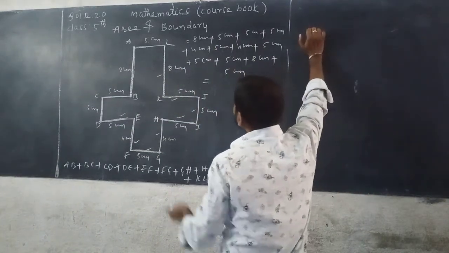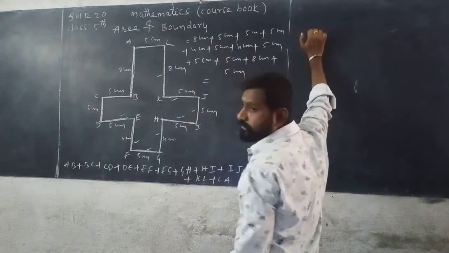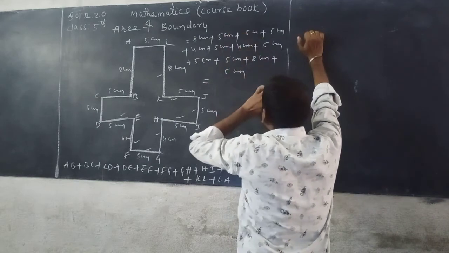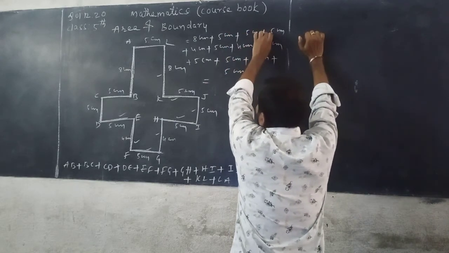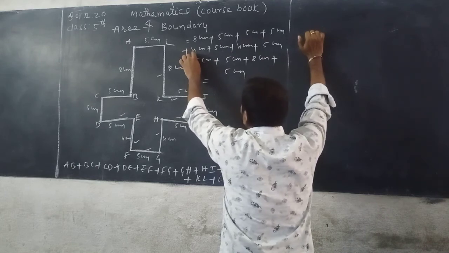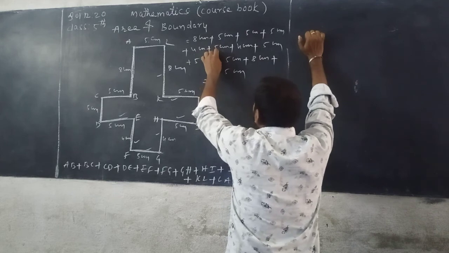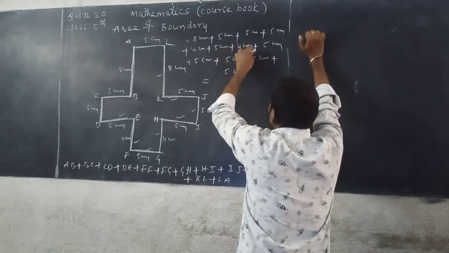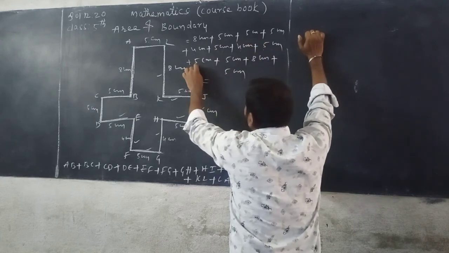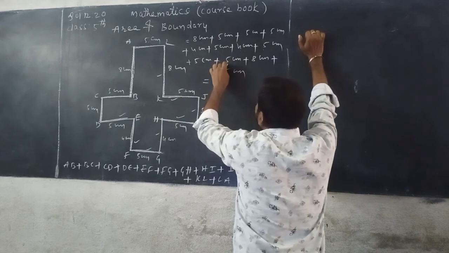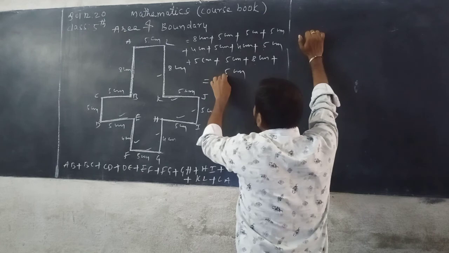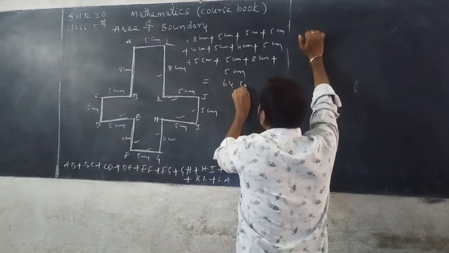Add all the sides. 8 plus 5, 13. 13 plus 5, 18. 18 plus 5, 23. 23 plus 4, 27. 27 plus 5, 32. 32 plus 4, 36. 36 plus 5, 41. 41 plus 5, 46. 46 plus 5, 51. 51 plus 8, 59. 59 plus 5, 64 centimeter.